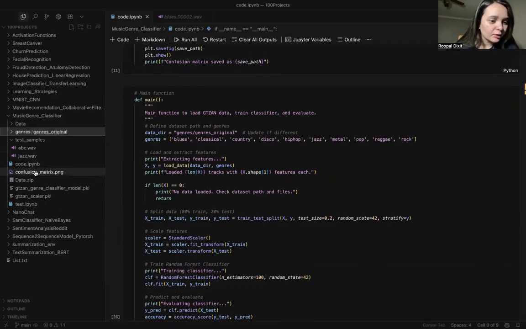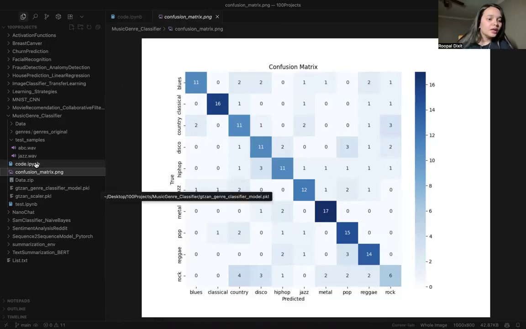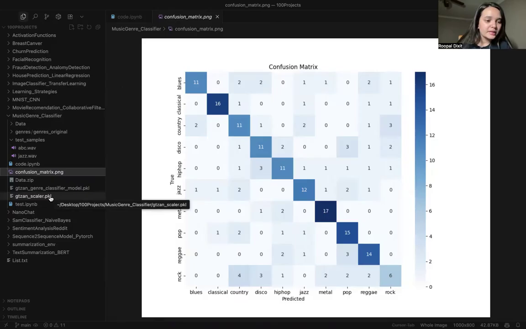I also saved the image of the confusion matrix for you guys, to understand what kind of values we have and how things are. I also have the model. This is the model that I saved, the generic classifier model in a pickle file, and this is the scaler pickle file.